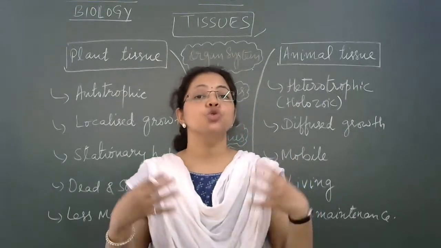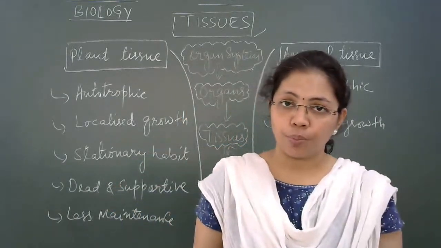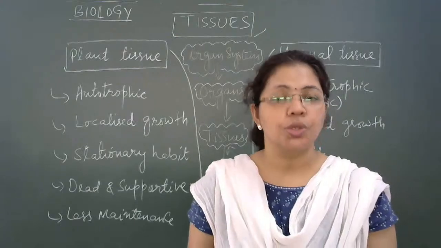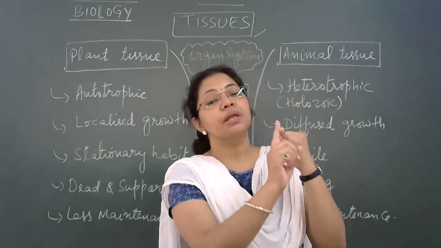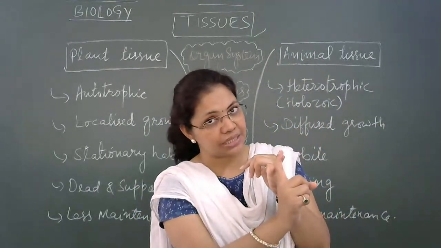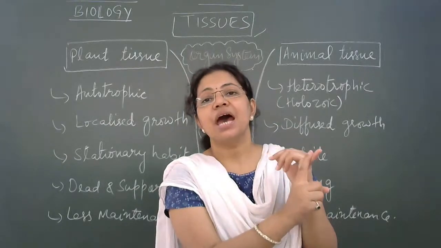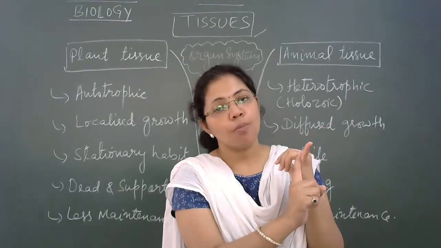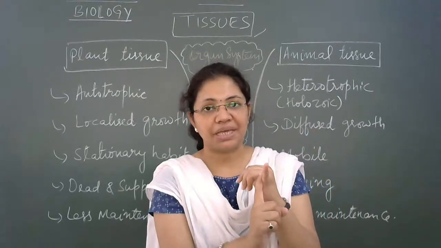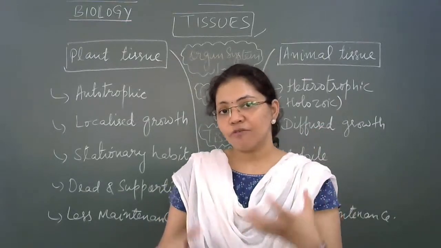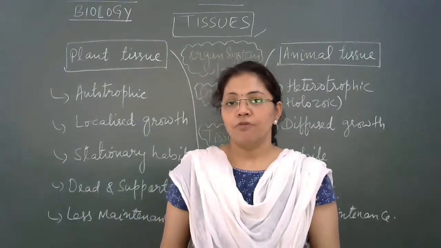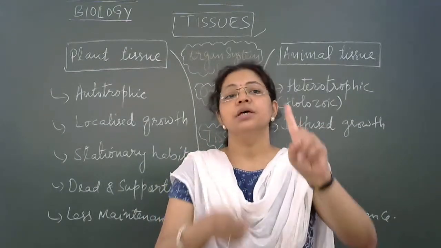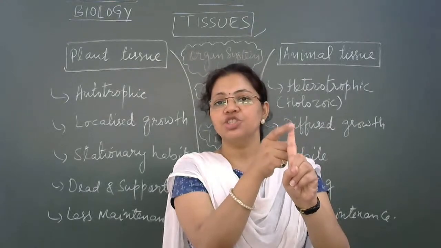The cells which are present together in a group to form a tissue are generally similar in shape and size, and they have a common origin and they perform a common function. It means the characteristics of the cells which form a tissue are that they should be of similar shape and size.